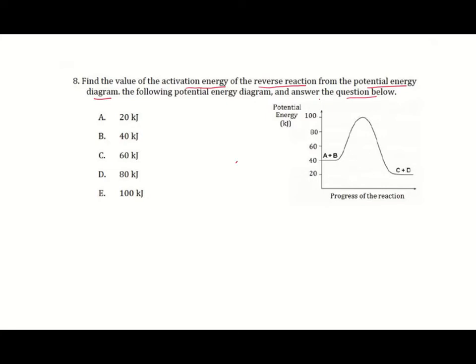Activation energy is between the reactant and the peak. The peak here is at 100, and the reactant here is the activated complex. So what will be the value of activation energy? It will be 100 minus 40 equals 60 kilojoules.